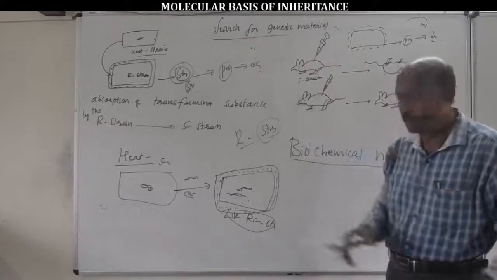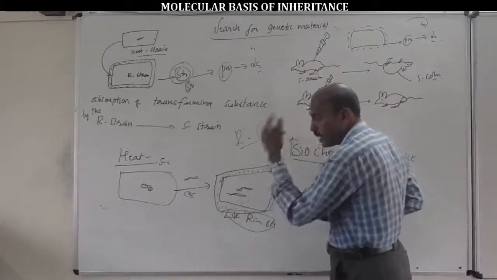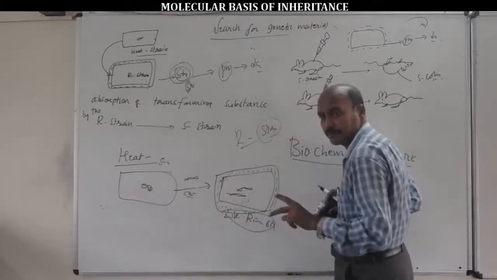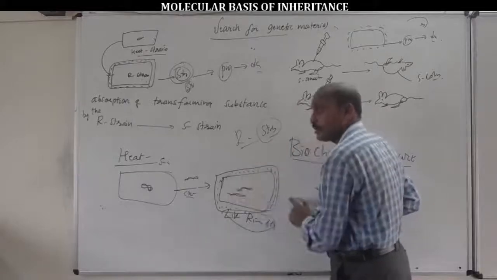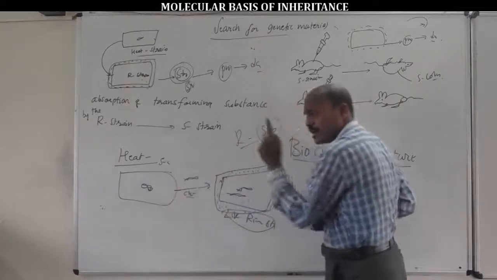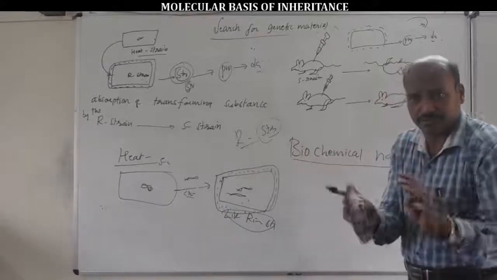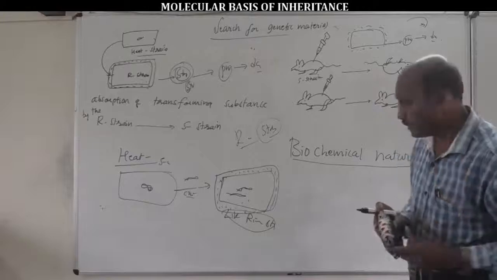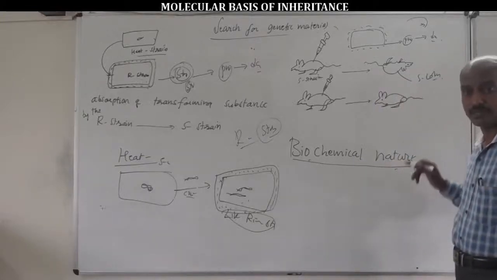For the very first time, the transforming substance, whether it may be protein or carbohydrate or RNA or DNA, whatever kind of chemical substance is responsible for transmission from heat-killed S bacteria to live R bacteria, was not explained by F. Griffith. That means he could not explain the biochemical nature of the transforming substance.